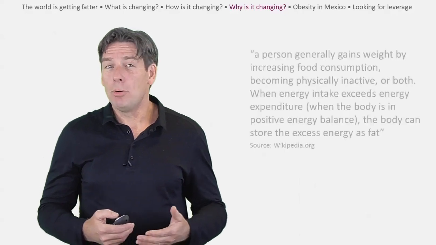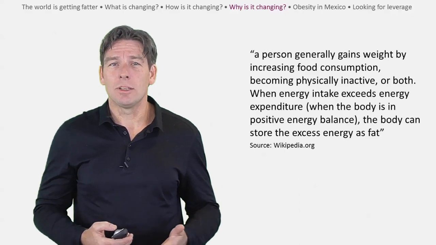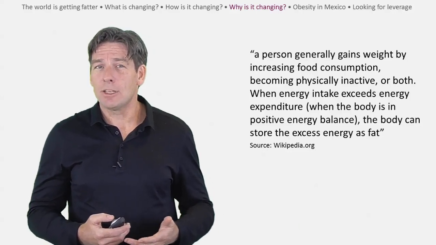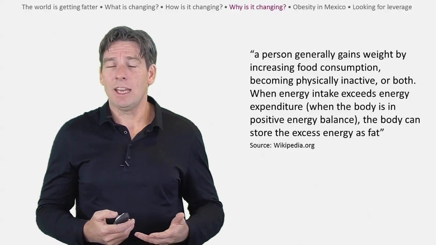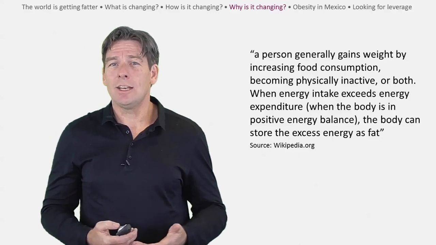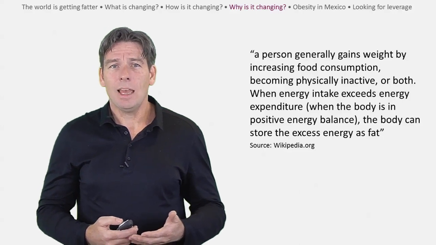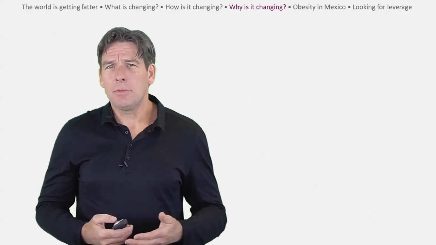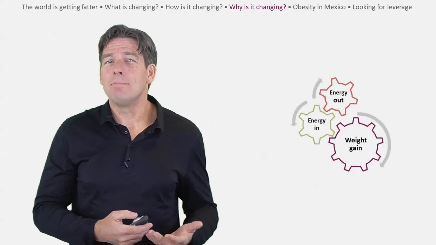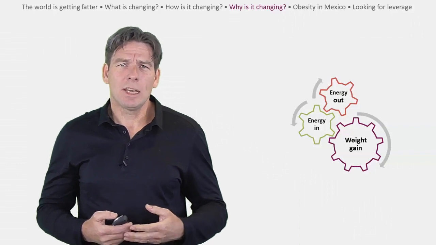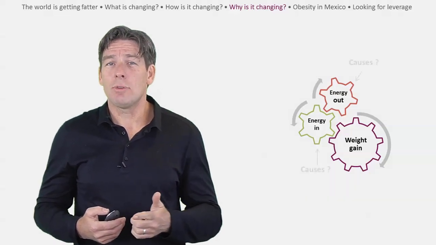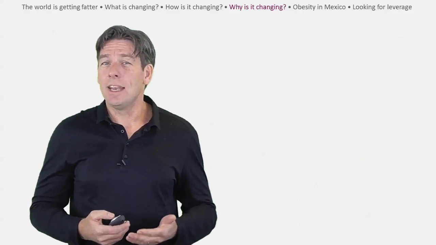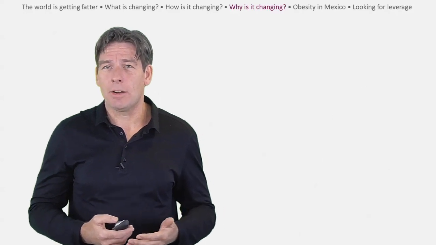According to Wikipedia, a person generally gains weight by increasing food consumption, becoming physically inactive, or both, when energy intake exceeds energy expenditure. When the body is in positive energy balance, the body can store the excess energy as fat. As a general rule, when we consume more calories than we expend, we put on weight. The difference between energy input and energy output is the main driver of weight gain and obesity. We can now look for variables that either directly or indirectly cause or are affected by energy intake and energy expenditure. The article lists a number of linear causal relationships in the second paragraph.